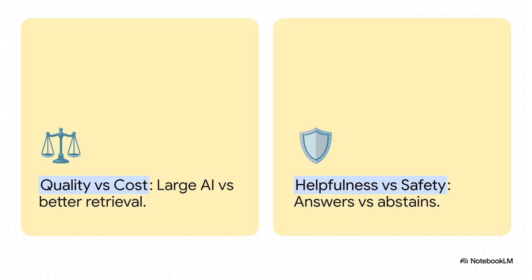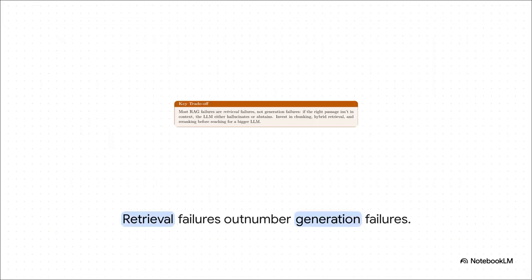Then there's helpfulness versus safety. Users naturally want an AI that answers every single question helpfully. But corporate security demands an AI that leans heavily towards safety, meaning it has to abstain whenever it isn't 100% sure, just to prevent hallucinations. And here is the big industry secret that basically defines this entire architecture. Most RAG failures are retrieval failures, not generation failures. Think about it. If your search pipeline doesn't retrieve the exact right internal document, it really doesn't matter if you have the smartest, most expensive LLM in the world, it's either going to fail or it's going to hallucinate. The real magic here isn't just the AI, it's the search.